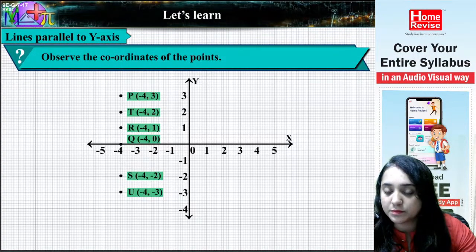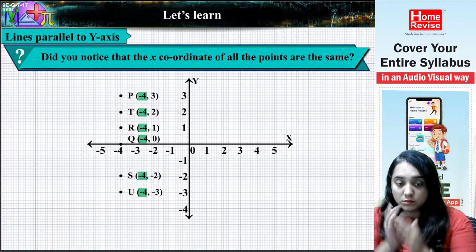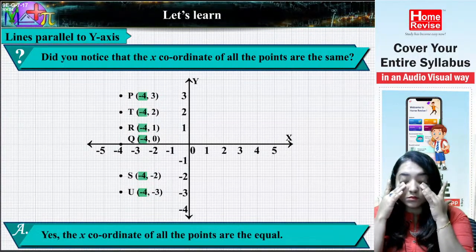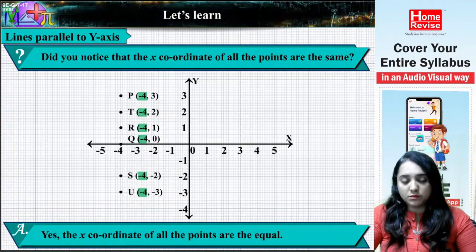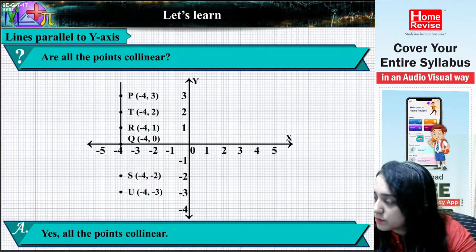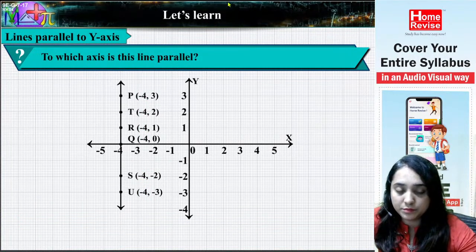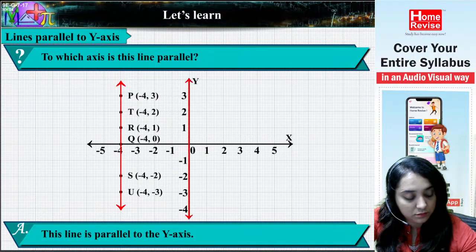Observe the coordinates of the given points. Did you notice that the x-coordinates of all the points are equal? Yes, the x-coordinates of all the points are equal. Are all the points collinear? Yes, all the points are collinear. Collinear means all lying on the same line. To which axis is this line parallel? This line is parallel to the y-axis.